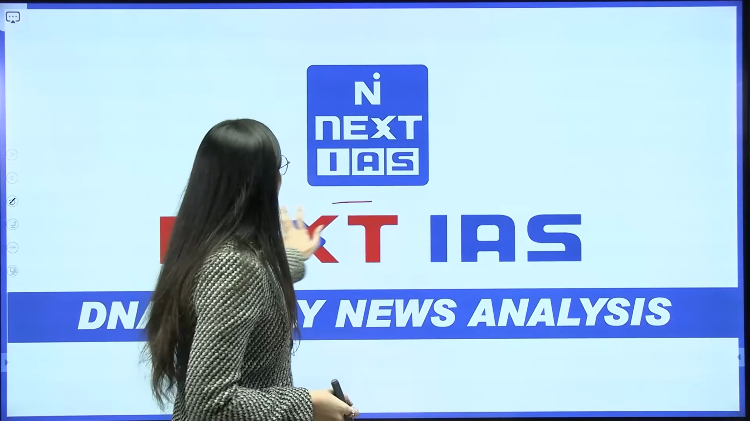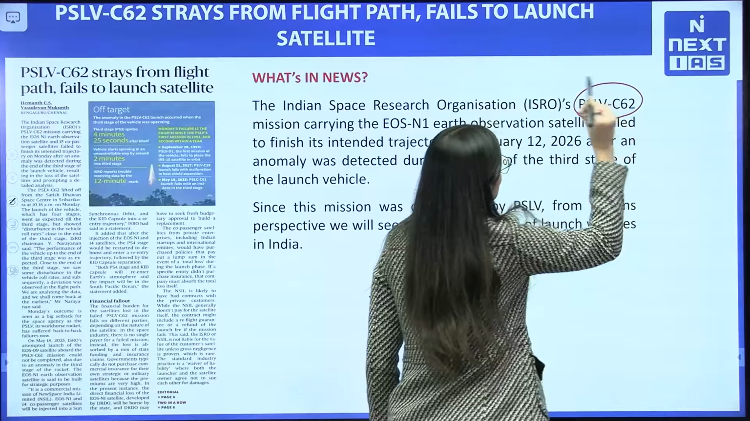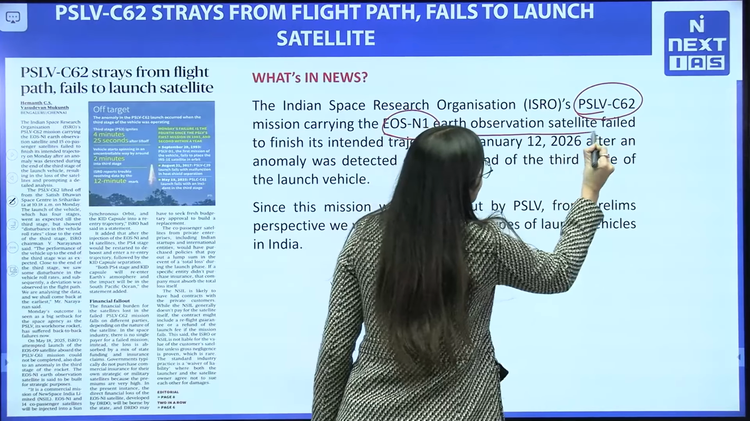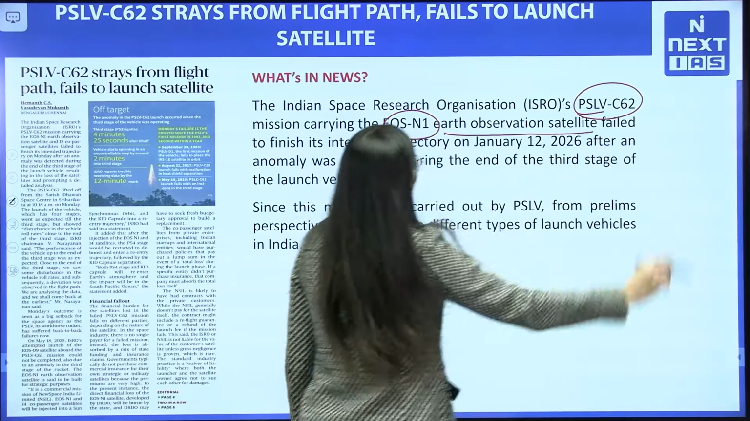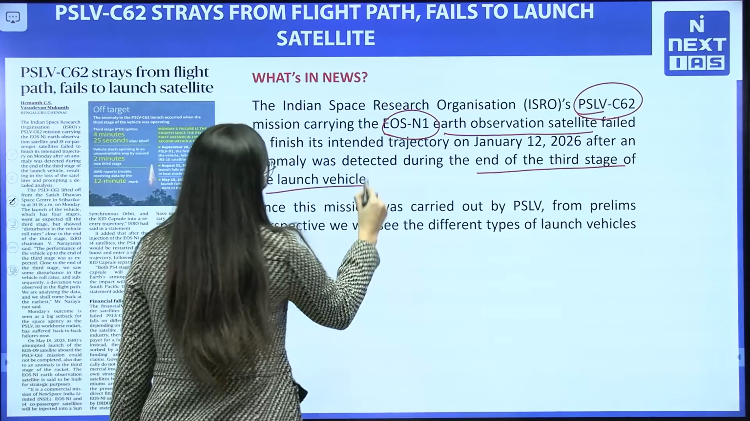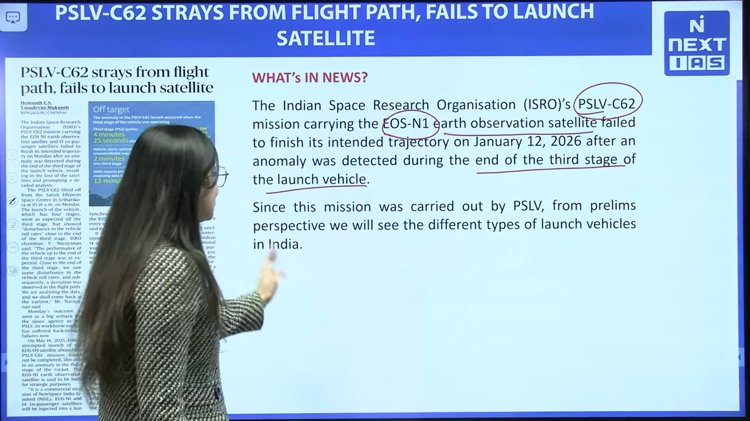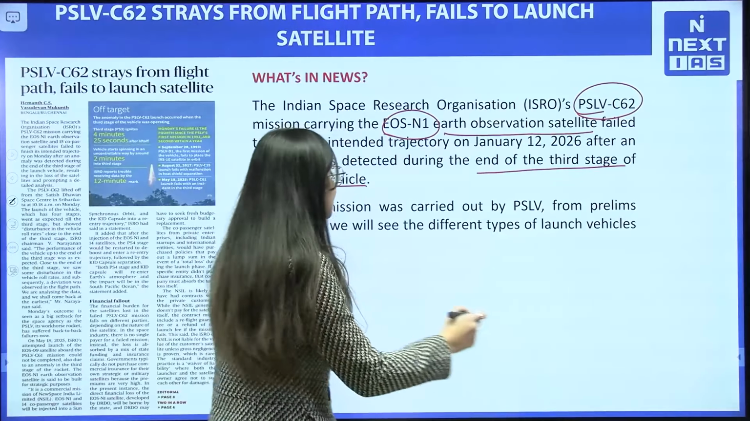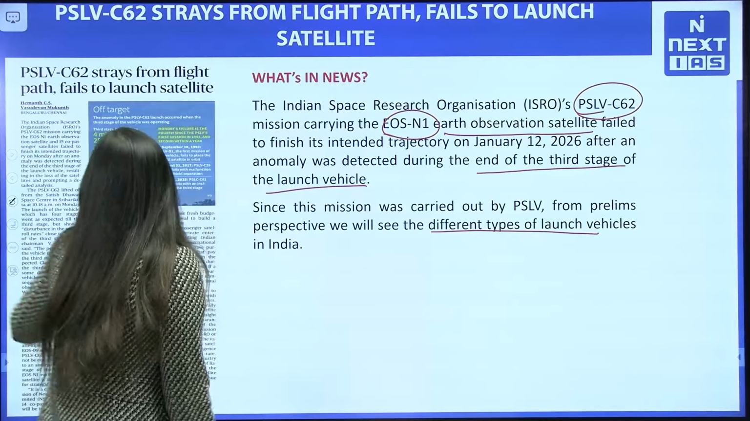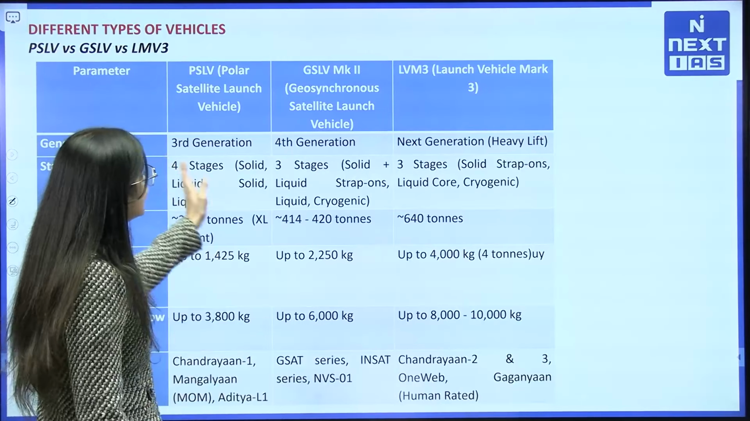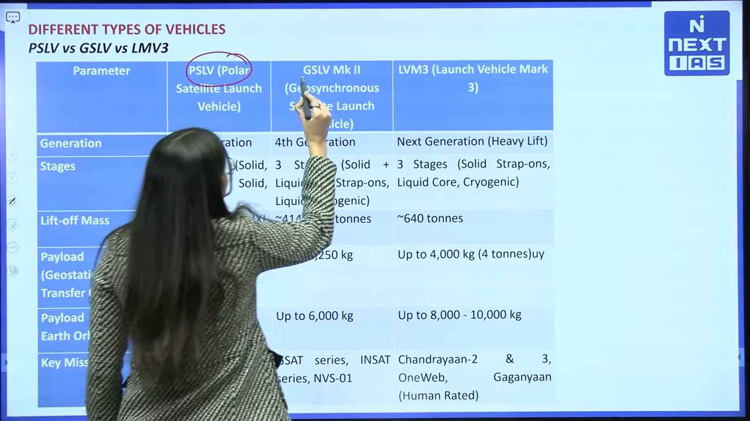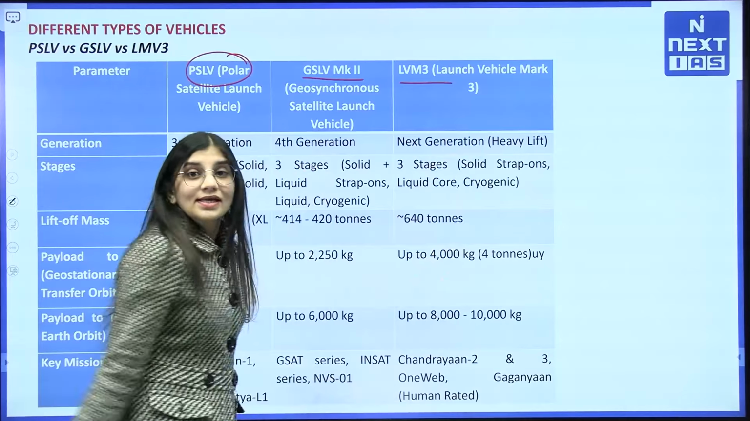ISRO has launched this PSLV-C62, which is carrying the EOS-N1 Earth Observation satellite, which failed to finish its intended trajectory at the end of the third stage of the launch vehicle. Since this mission has used the PSLV, we need to discuss the PSLV and the other different types of launch vehicles in India. So let's discuss these important launch vehicles, first PSLV, GSLV Mk2 and LVM3.